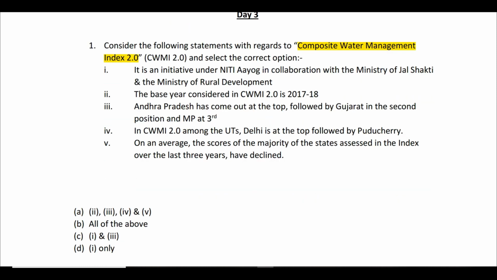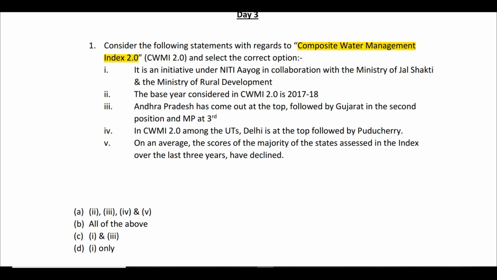Let us see the options given. Option A is saying 2, 3, 4 and 5. Option B is saying all of the above. Option C, 1 and 3, and option D, 1 only. Now the first thing is, this topic is very important. There is a very high probability of this particular topic being asked. That is one thing that you should know.